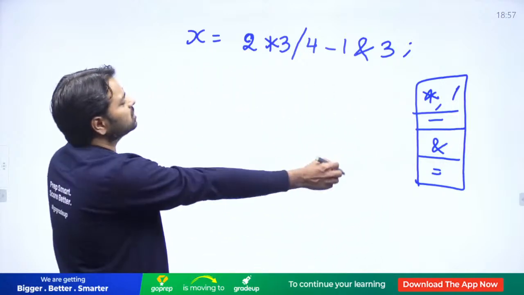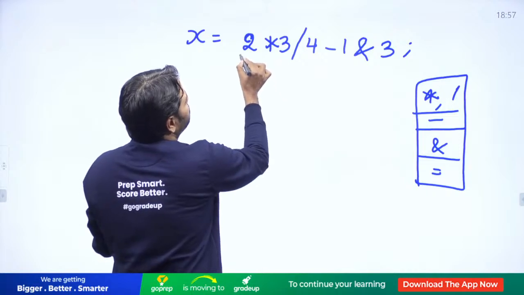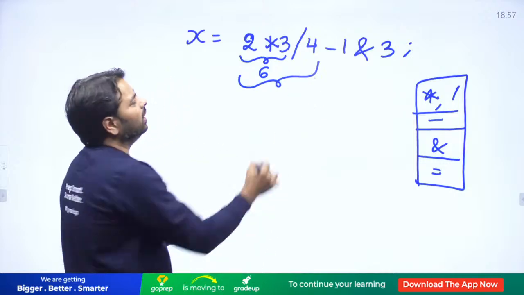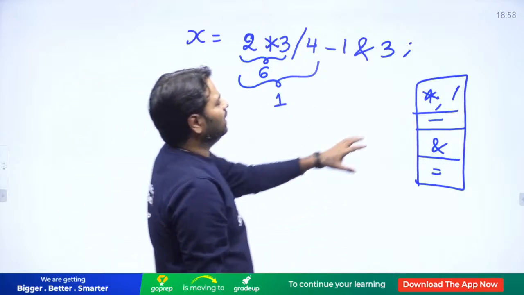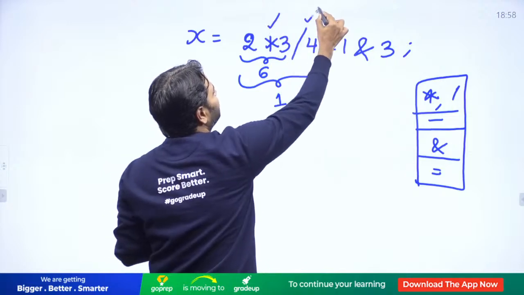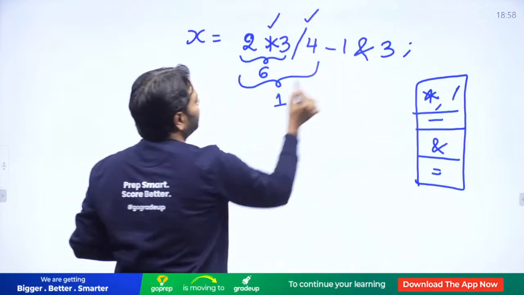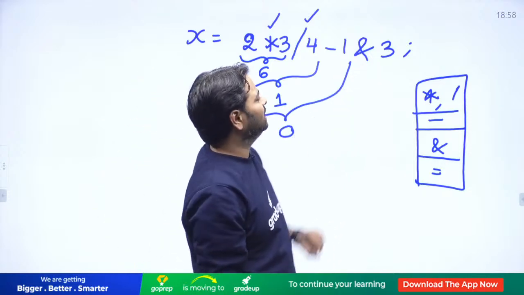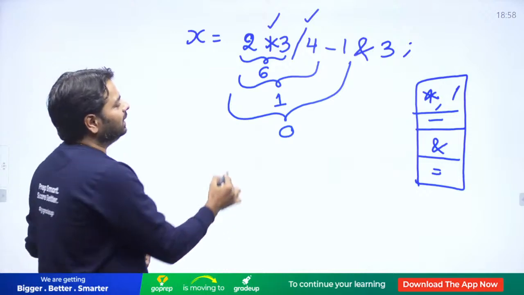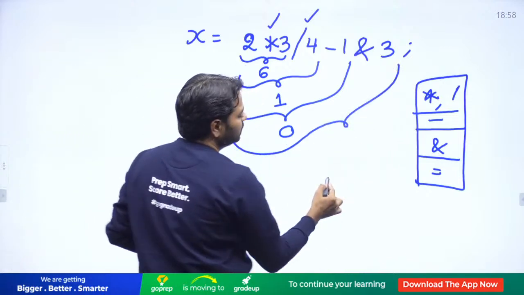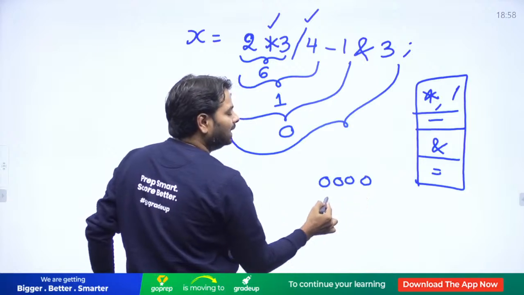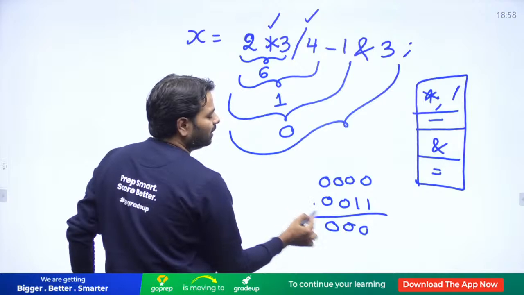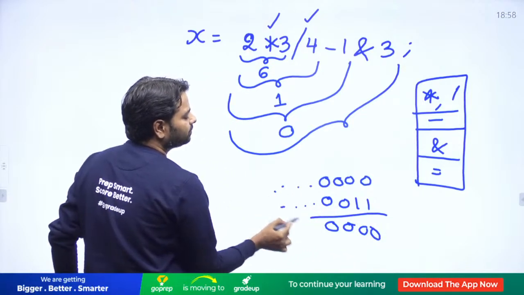Now first you do star and division, which goes left to right. So 2 times 3 is 6, and 6 by 4 is 1, and we have completed star and division. Then you go for the minus: 1 minus 1 is 0. And then 0 bitwise and with 3. It's a bitwise and, so you need to convert to binary, and 3 will be 0011.